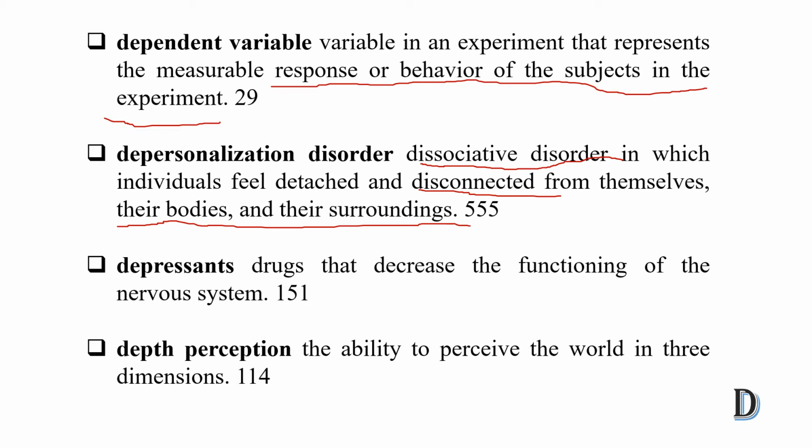Third is depressants. Depressants are drugs that decrease the function of the nervous system. You need to learn this: depressants reduce the functions of the nervous system.